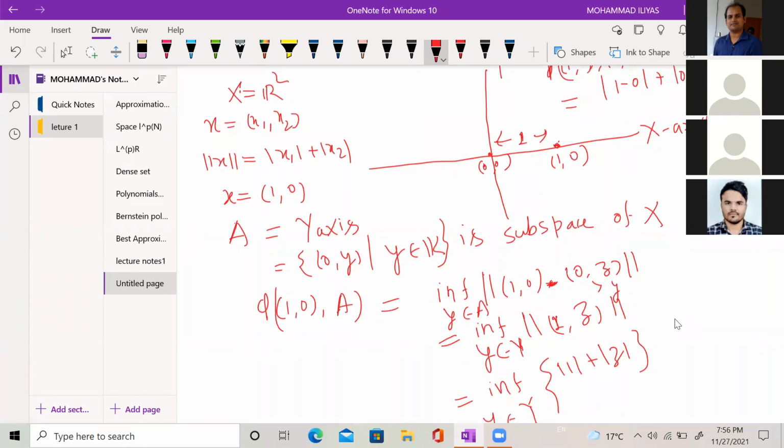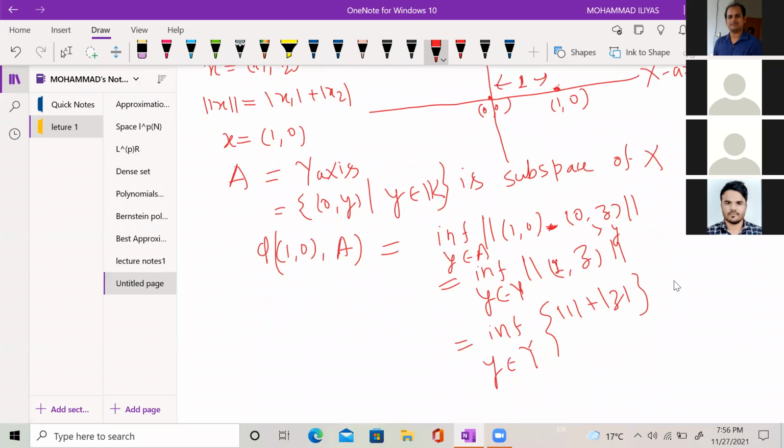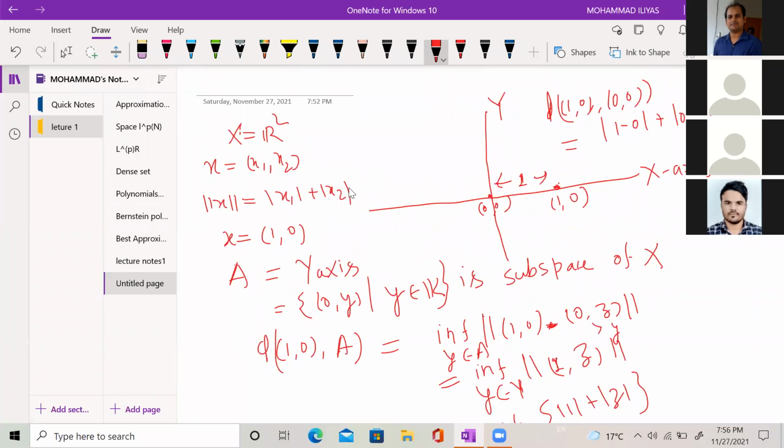So I need to take the sup norm, not this norm. I am taking the norm of x infinity, the maximum of mod x1 and mod x2.